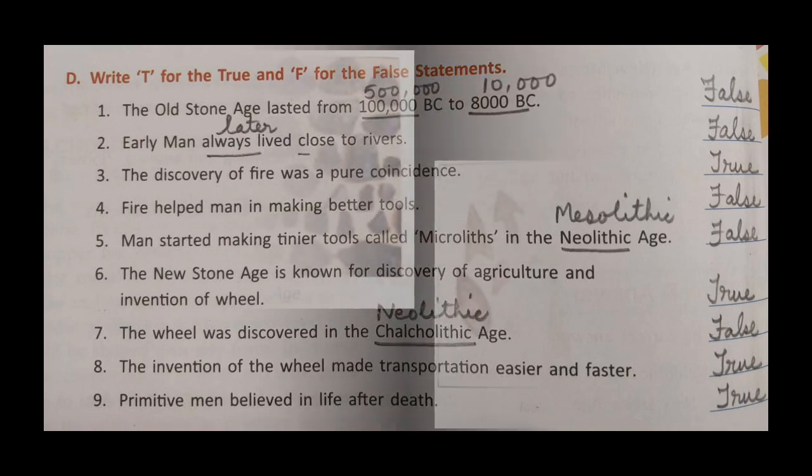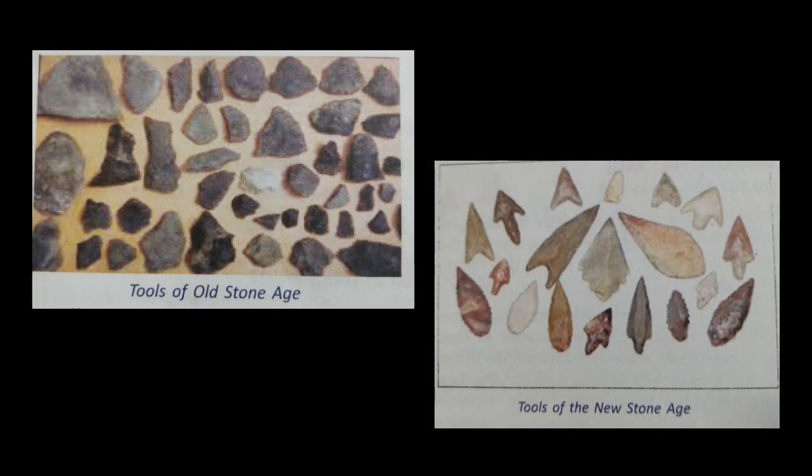And now in the put pictures of old, these pictures are from your book, but some of you might not be having the books, so you can draw these pictures and practice. You can do these drawings and practice in your rough copy. You will also be practicing the drawing of evolution of man, and that picture you can find in the book, or you can find in the previous slides which we had done for chapter 1. So these pictures you are going to practice in your rough copy.